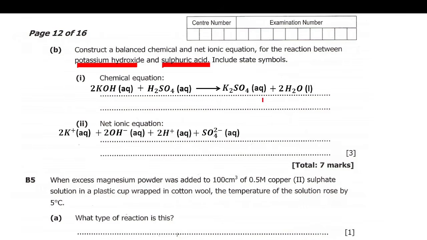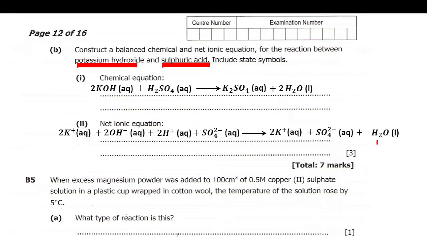Then equals. We're also going to split the product in aqueous: potassium, 2 potassium plus aqueous, then plus the sulfate, SO4 negative aqueous, then plus water. We don't split water, because water is not aqueous.